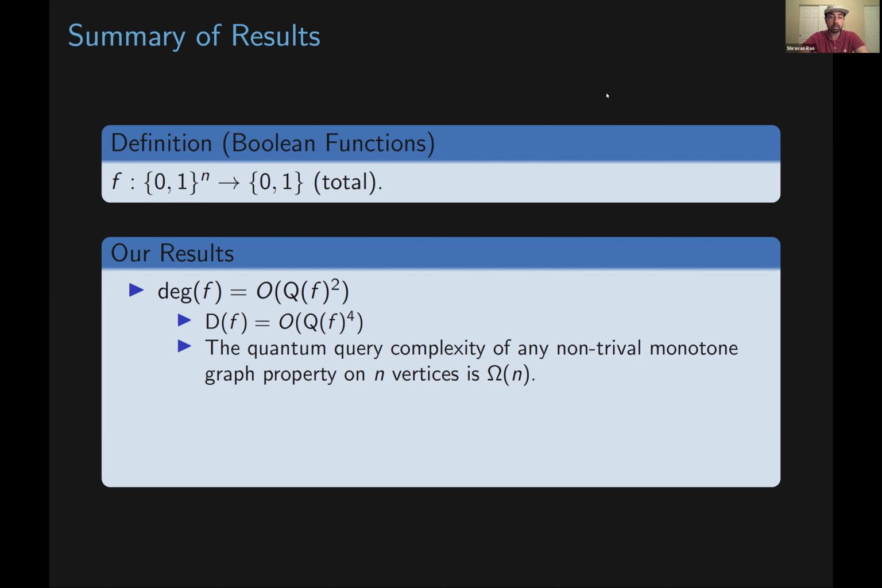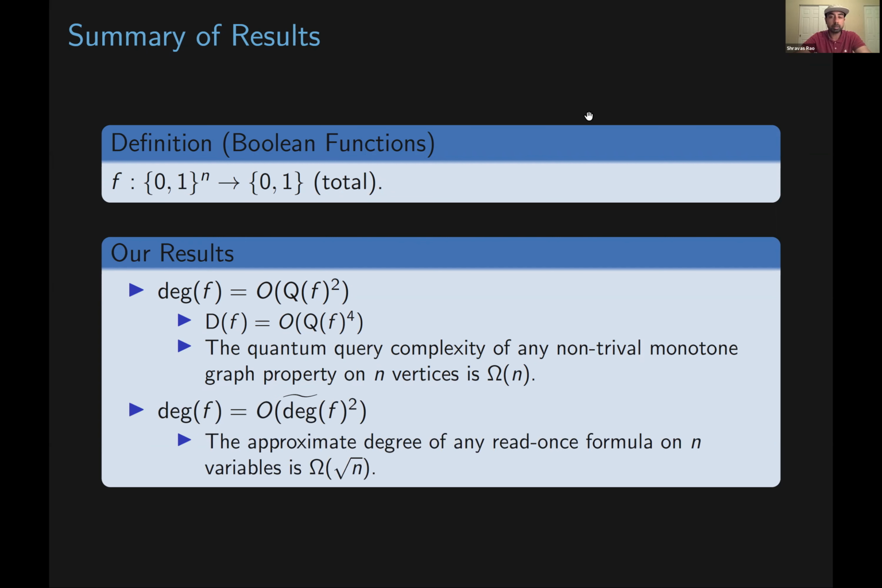Cool. So we have two sets of results in this work. The first is that the degree of a function is bounded above by the quantum query complexity of that function squared. This has two consequences. The first is that the degree of a function is bounded above by the quantum query complexity of a function to the fourth power. The second consequence is that the quantum query complexity of any non-trivial monotone graph property on n vertices is omega of n. So this is a resolution of the quantum version of the Aanderaa-Karp-Rosenberg conjecture.